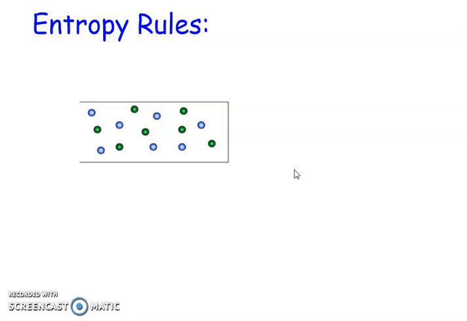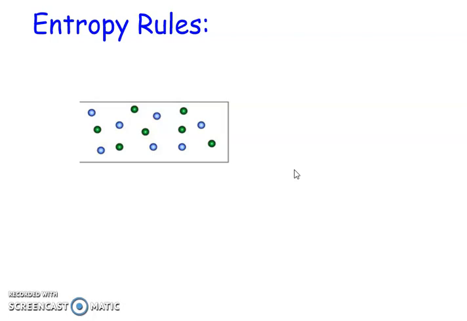The last rule that we're going to use is that if you have more moles, more particles of a substance, it will have greater entropy because there's more ways that those atoms can be arranged. There's more chaos to it because there's more possibilities. If I have all of one type of atom, there's not too many different ways I can arrange that. But once I throw in different types, more atoms, there's a lot more chaos involved in that.